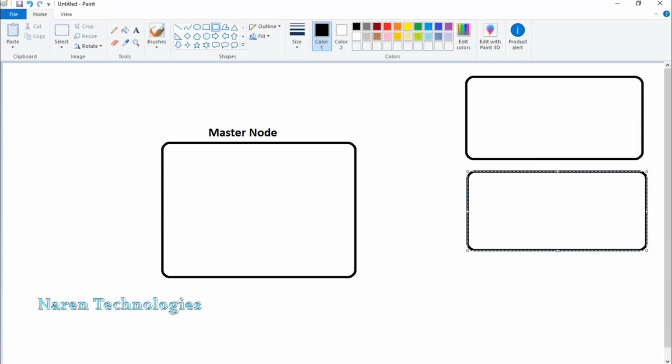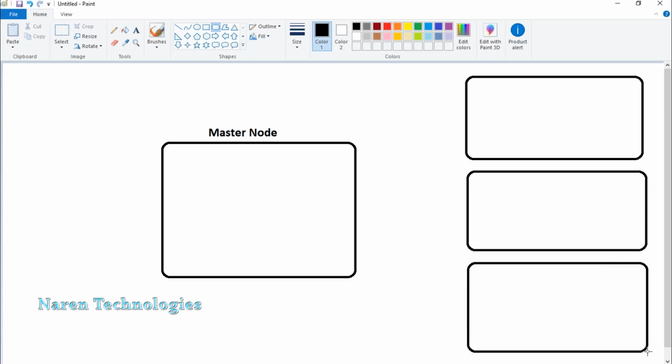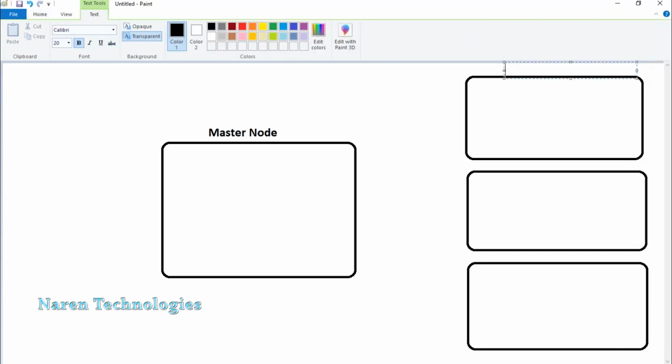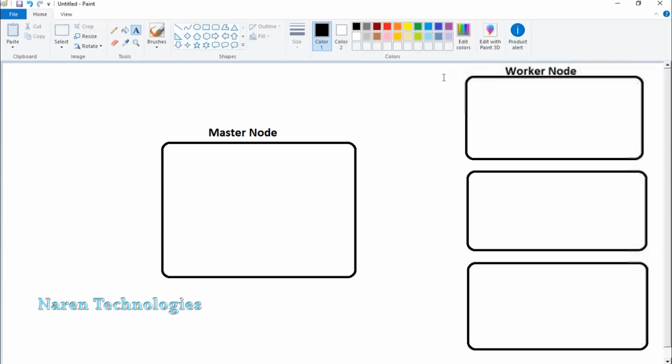I'm just taking an example of 3 nodes, but of course, you can manage any number of nodes. Technically, these nodes are called worker nodes. That is, master node and worker node.